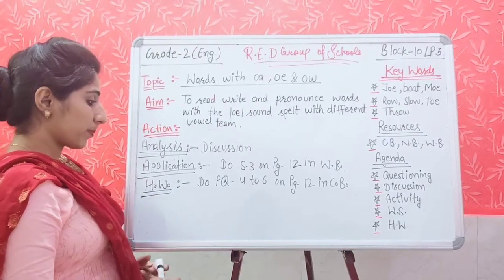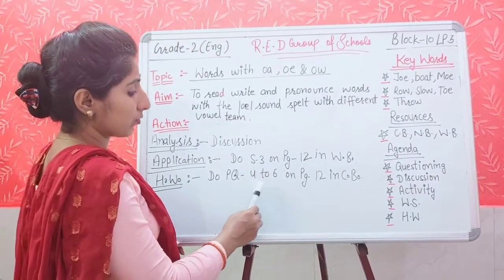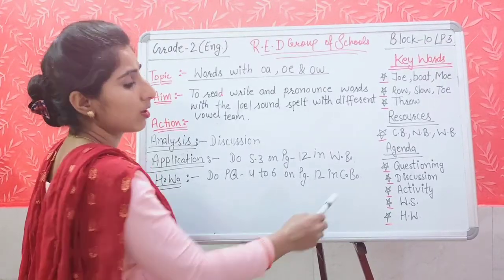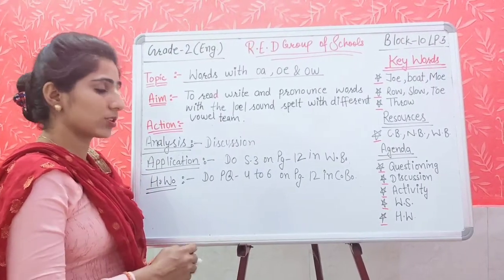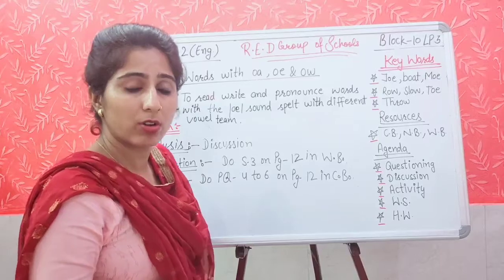So now it is homework part. What will you do? You will do practice questions 4 to 6 on page number 12 in your content book. You have to complete question number 4, 5 and 6 which is given in your content book.